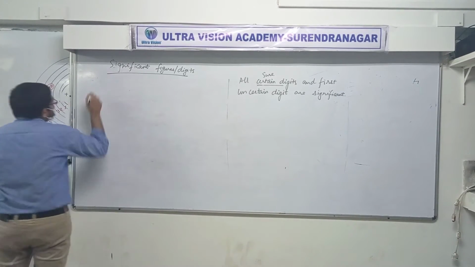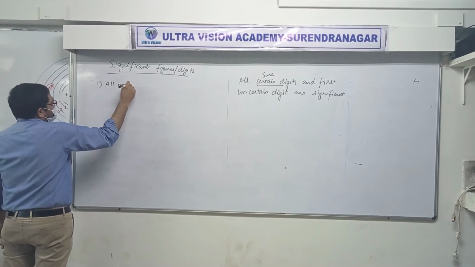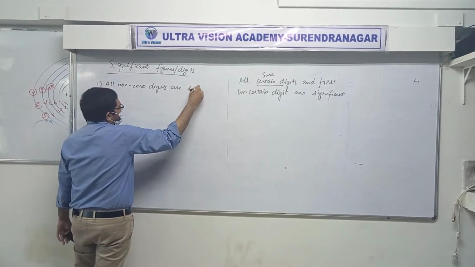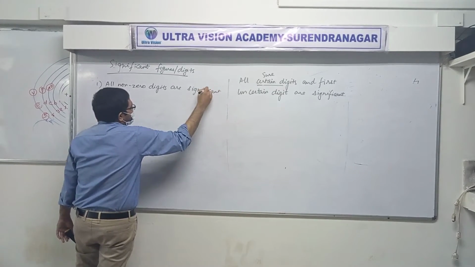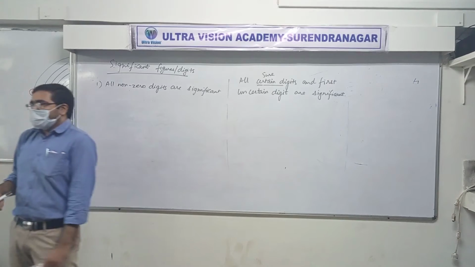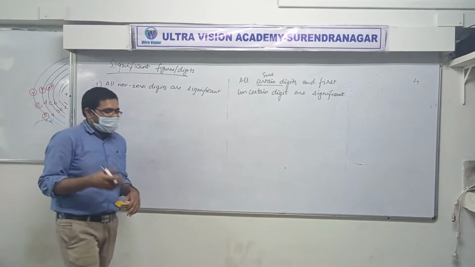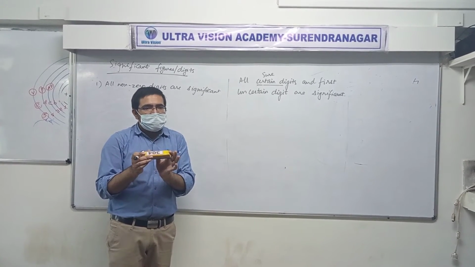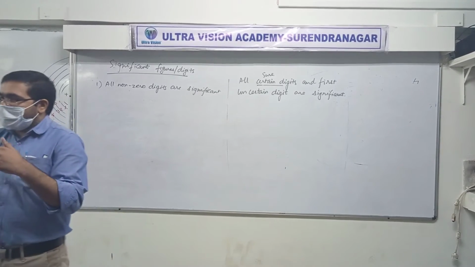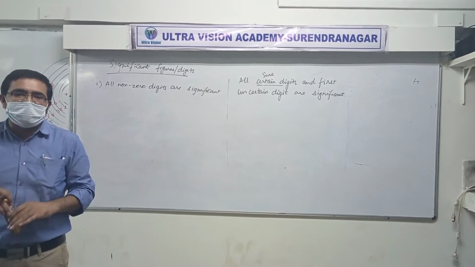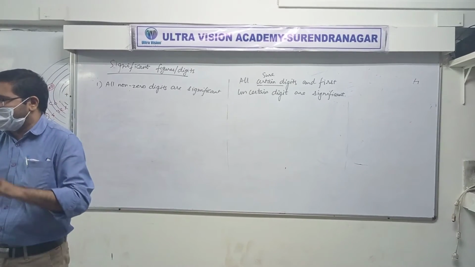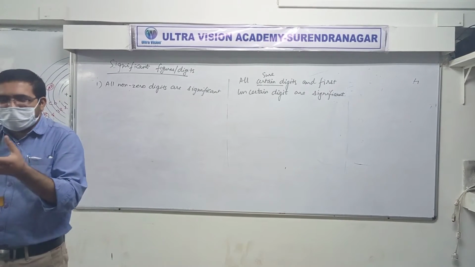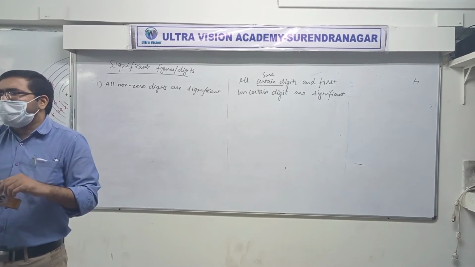First rule, all non-zero digits are significant. That is, whenever someone writes a measurement, let's say I measured something and now you ask me, sir, how much is it? People have to measure and give that information to others, or otherwise it's of no use. For example, let's say you've got a packet of Maggi noodles in your hand. At the factory they would have measured it, that this is this much gram. And then they don't write it.